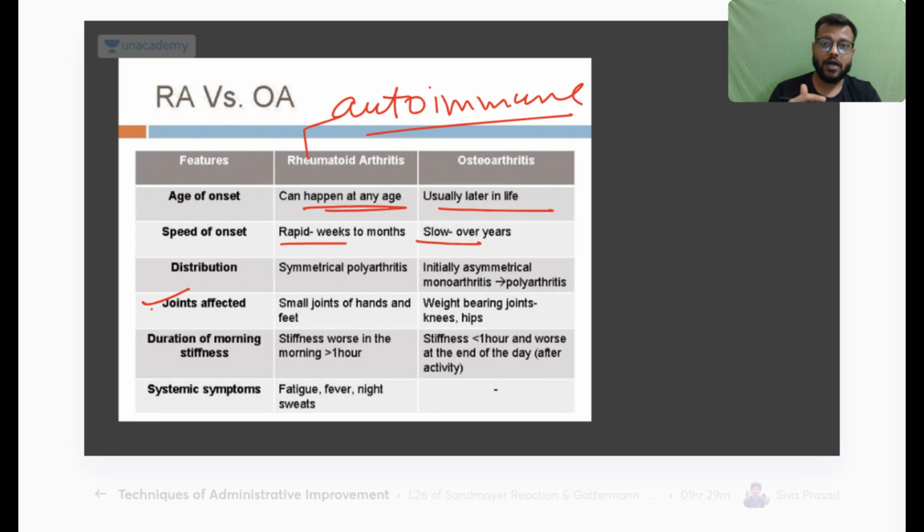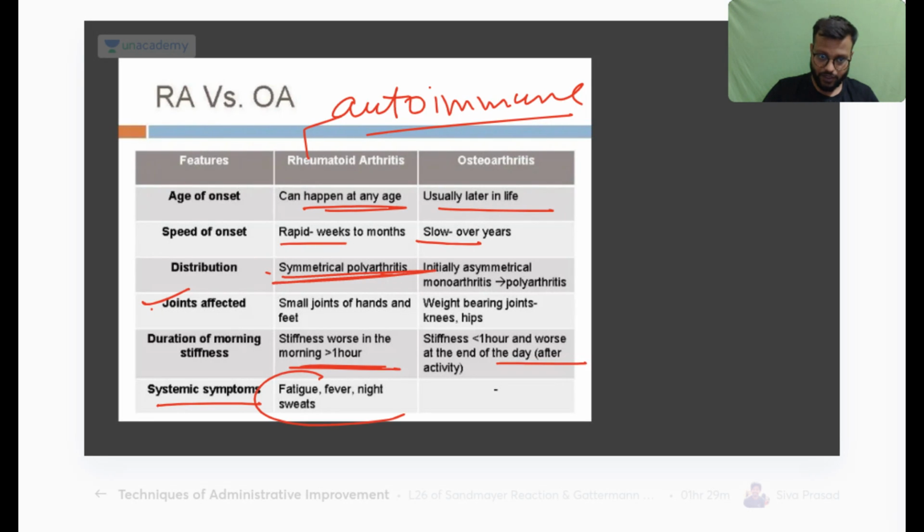Another thing is that in rheumatoid arthritis the arthritis will be bilaterally symmetrical and there will be polyarthritis, that is, 4 or more joints involved. So there will be bilaterally symmetrical polyarthritis, whereas asymmetrical monoarthritis, then polyarthritis will be your osteoarthritis. Now morning stiffness will be there in both types of arthritis, but in rheumatoid arthritis it will be prolonged, whereas it will be less than 1 hour and less worse in osteoarthritis.